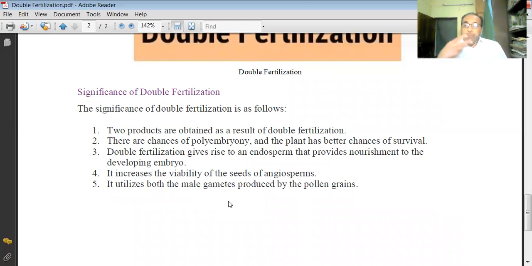After this, the post-fertilization changes start, and that results up to formation of seeds. So the next stage we will discuss again in the next class.